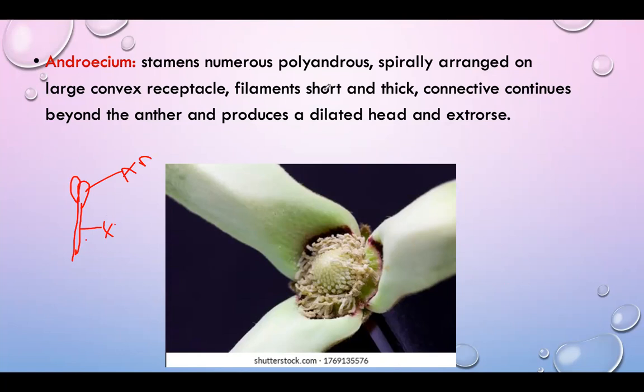Filaments are short. Filaments are very short. You can see in the diagram, this is the anther. Filaments are very short and thick. The connective is continuous behind the anther.